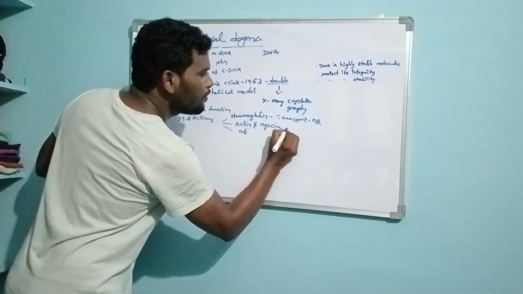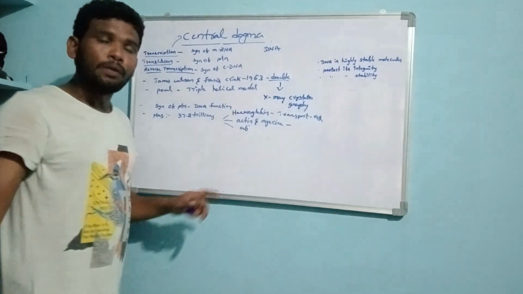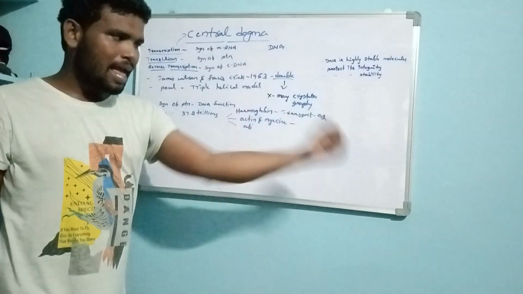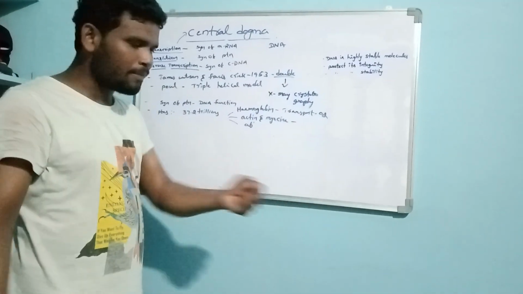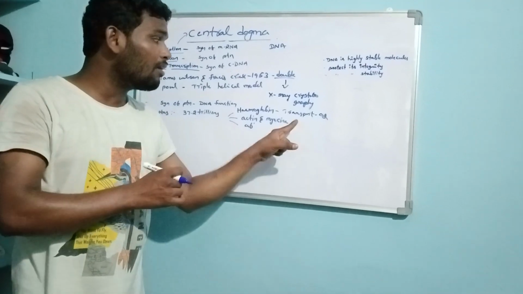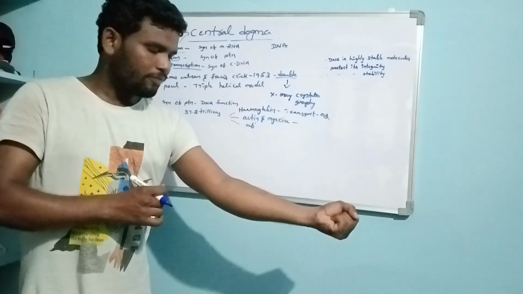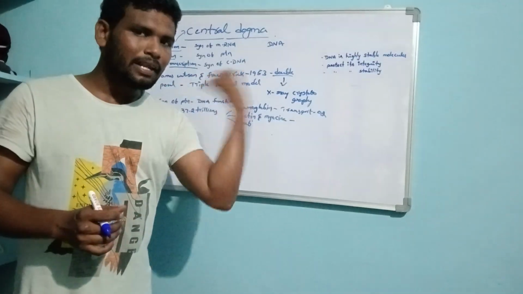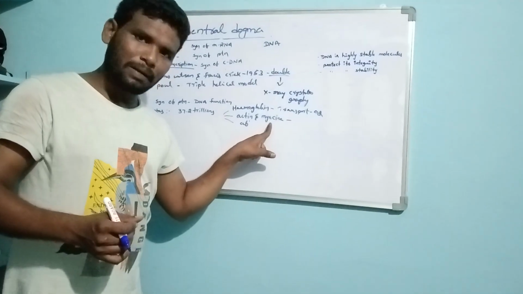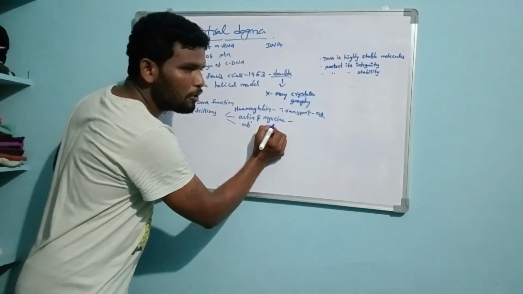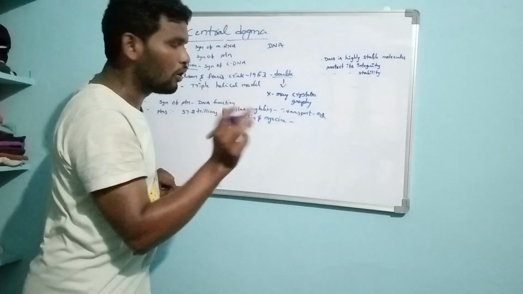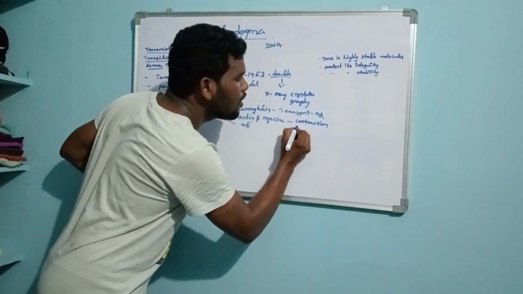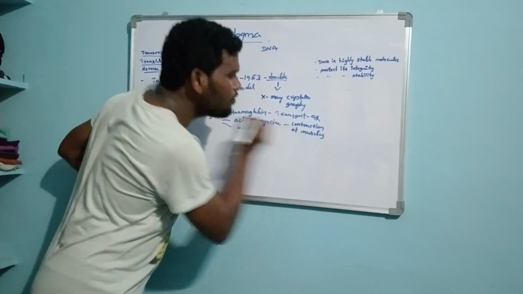Next one is actin and myosin. Actin and myosin play a role in muscle contraction and relaxation. If the muscle is in contraction, actin is present, and if the muscle is in relaxation, myosin protein is present. So the main important role of actin and myosin is the contraction of muscle cells.